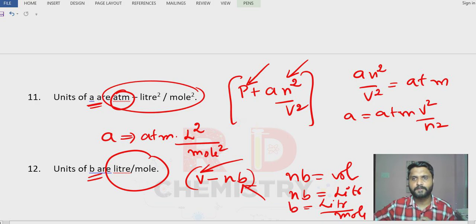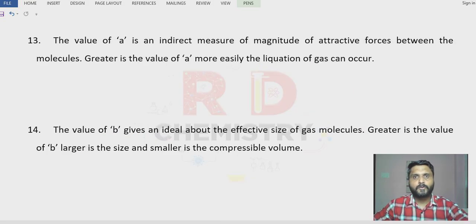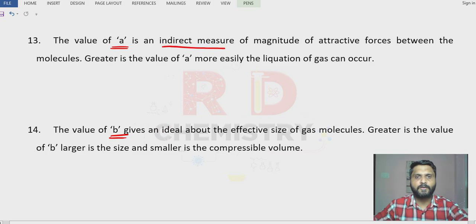Correct? Right? Two very important significances of the a value and the b value you have to remember. Here, the value of a is the indirect measure of the magnitude of the attractive forces between the molecules. Greater the value of a, more easily liquefaction of the gas can occur.